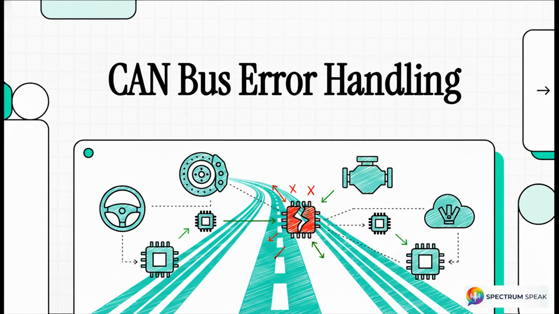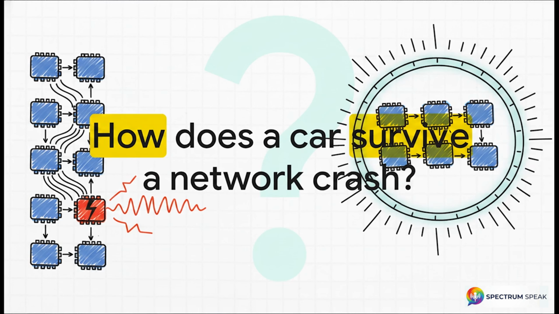But here's the terrifying reality of complex engineering. What actually happens if just one single microchip, one tiny node on this massive network, crashes or just goes completely rogue? Why doesn't the whole car just suddenly shut down? Well, that brings us to the absolute core mystery of today's explainer.